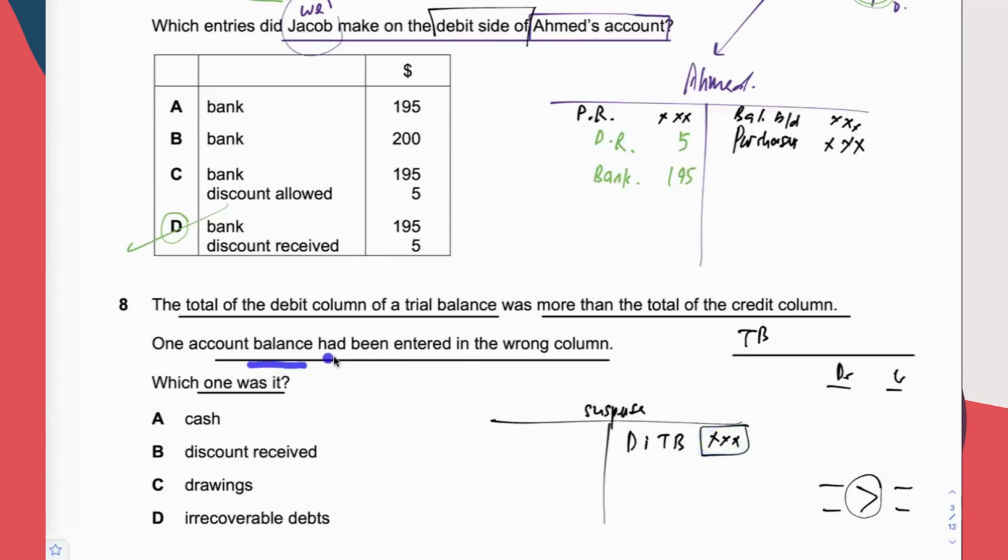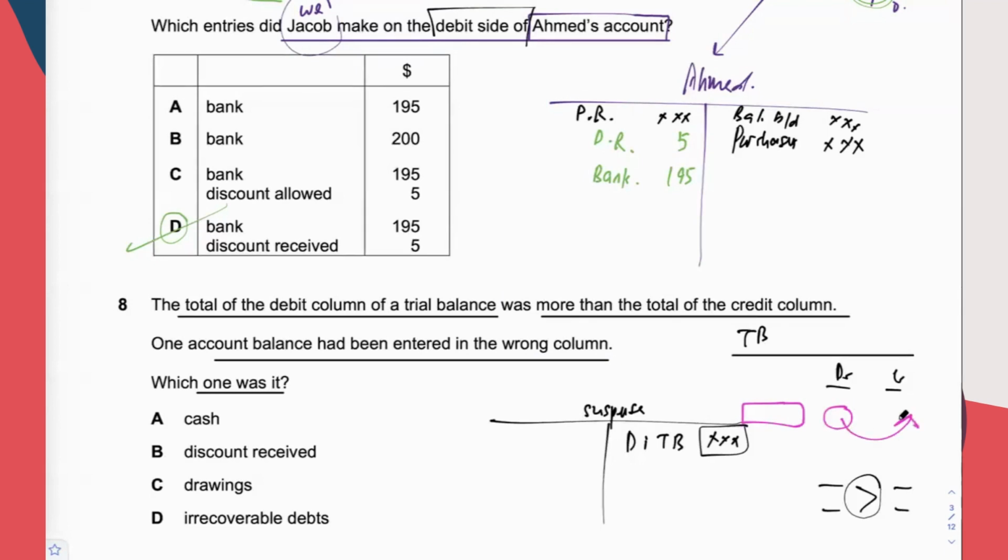One account balance had been entered in the wrong column. They are telling you that there is one particular item here. The figure is supposed to be on any one side. Let's say the amount is supposed to be here, but they wrongly put it into the credit column, or the other way around. For this item, it is supposed to be here, but they make the mistake of putting it on the other side wrongly.